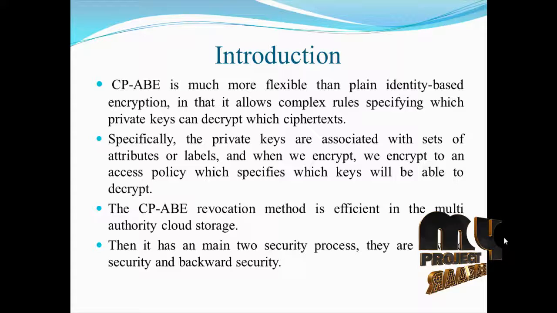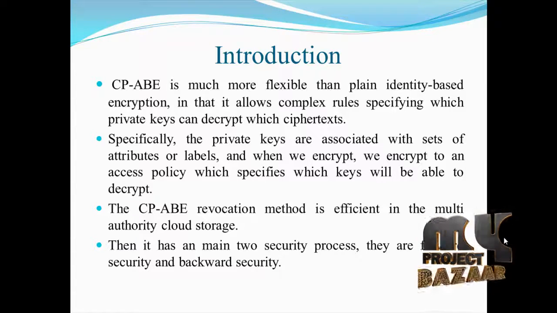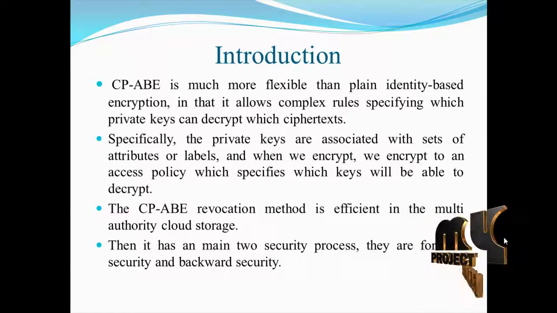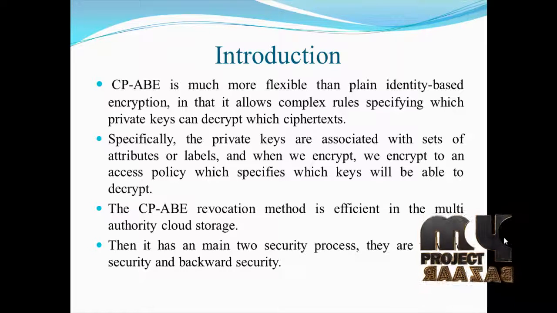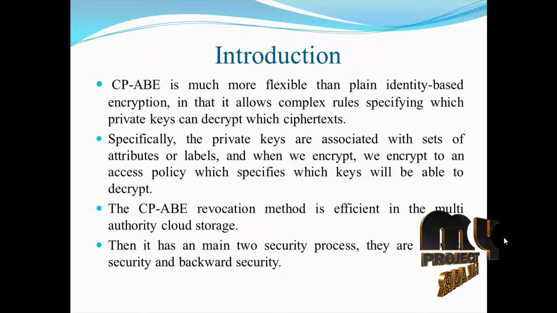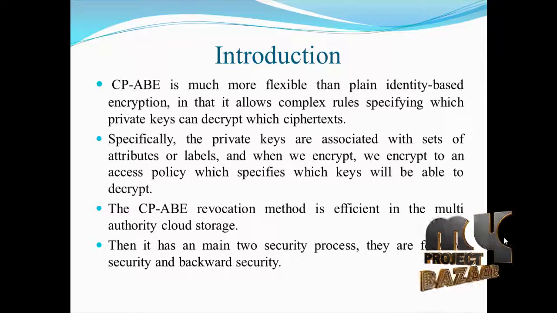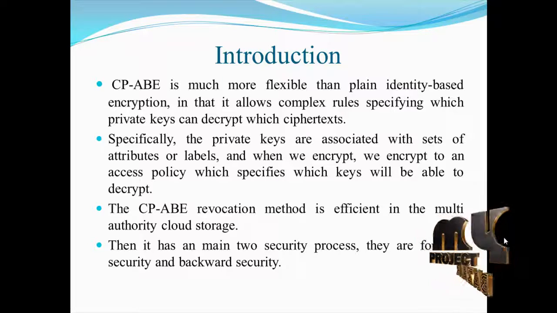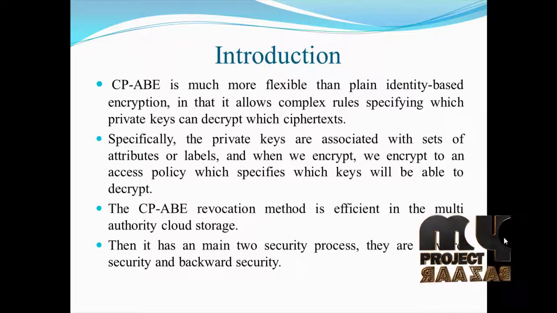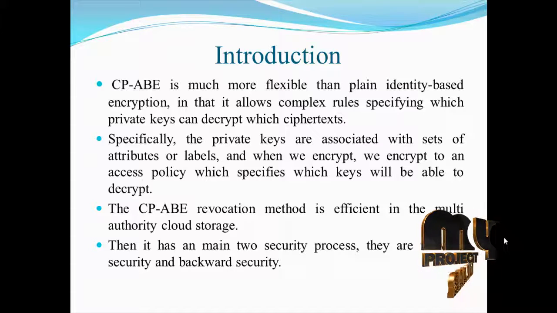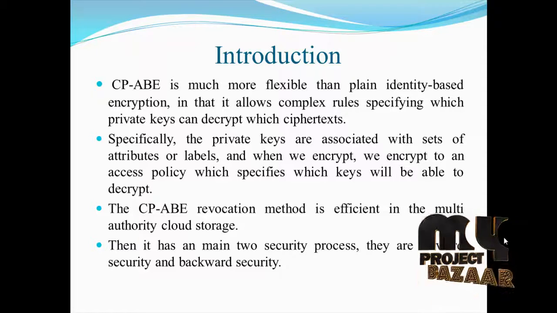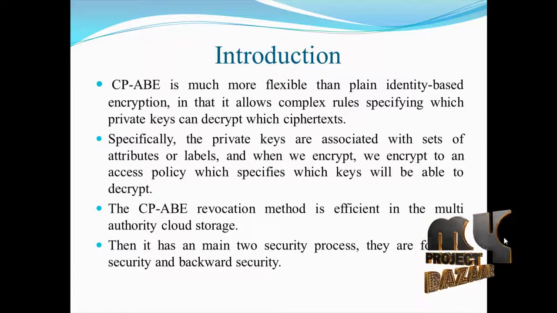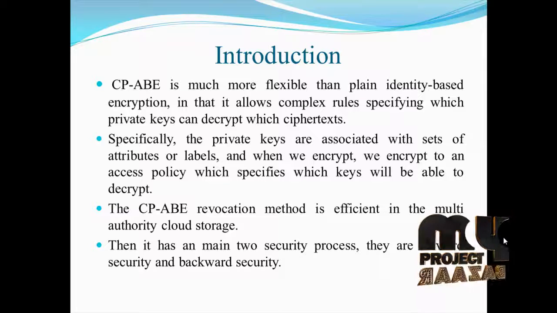Introduction. CP-ABE is much more flexible than plain identity-based encryption in that it allows complex rules specifying which private keys can decrypt which ciphertext. Specifically, the private keys are associated with sets of attributes or labels, and when we encrypt, we encrypt to an access policy which specifies which keys will be able to decrypt. The CP-ABE revocation method is efficient in multi-authority cloud storage. It has two main security properties: forward and backward security.